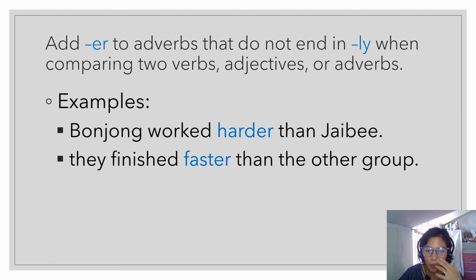Take a look at this example. Bonjong worked harder than JB. They finish faster than the other group. As you can see here, the adverbs are hard and fast. Okay, they do not end with ly. Therefore, I add er at the end. Okay, to show that there is a comparison. Bonjong worked harder than JB. They finish faster than the other group. Okay, so there are two comparisons being described.